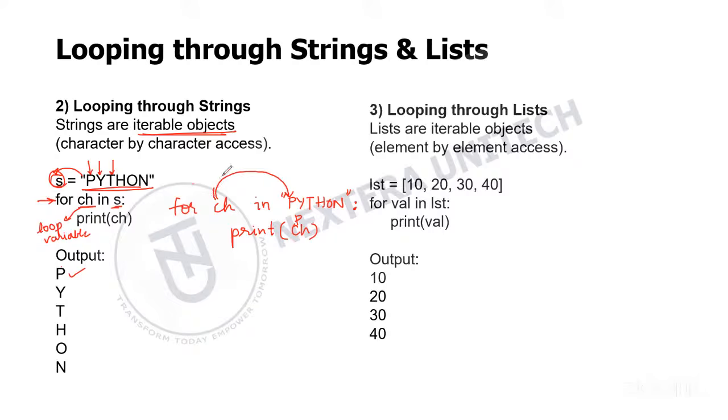And then ch, your loop variable, will refer to the second character. It will access the second character and print y. In the same way it will print t, h, o, n.